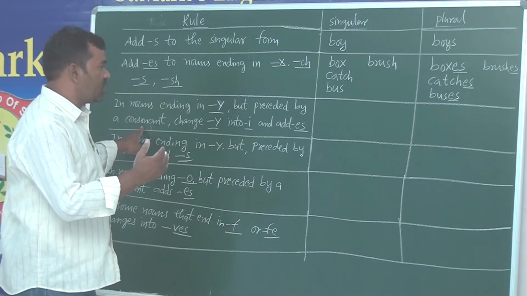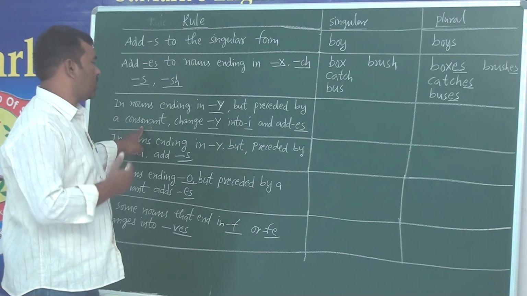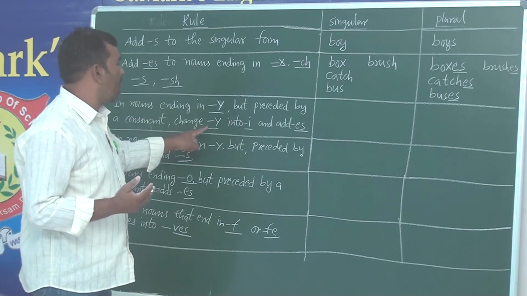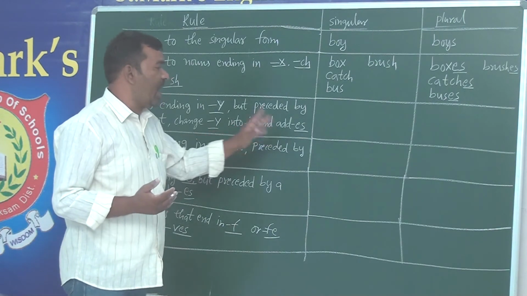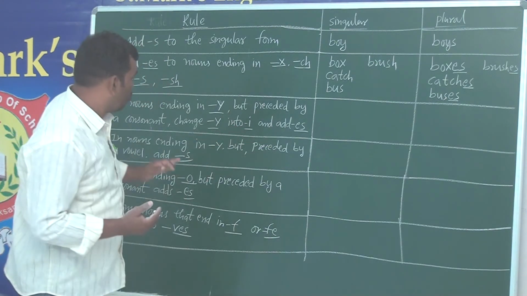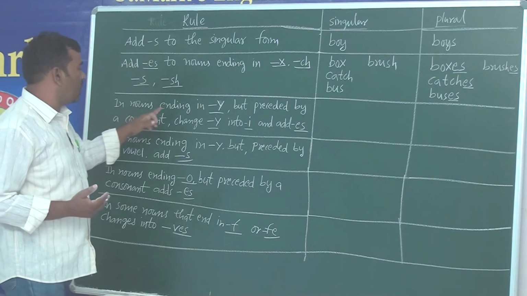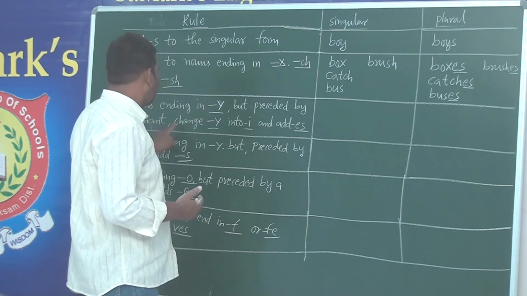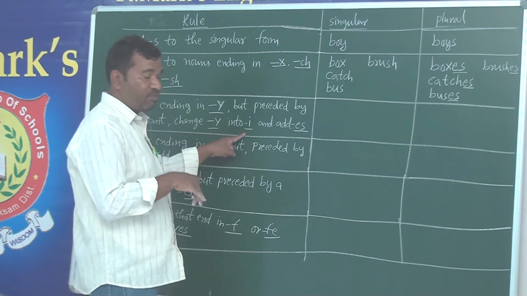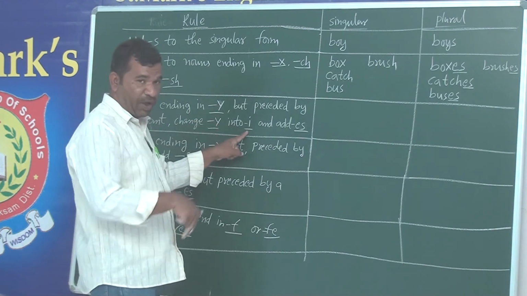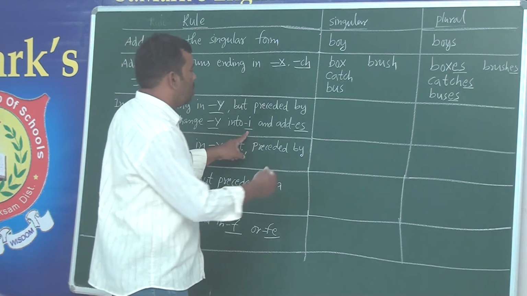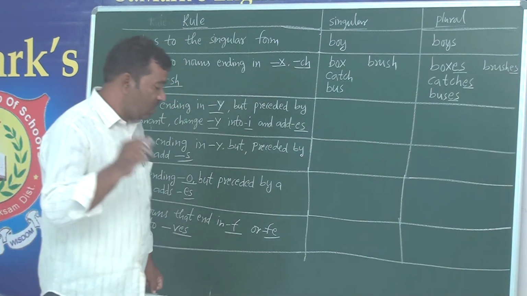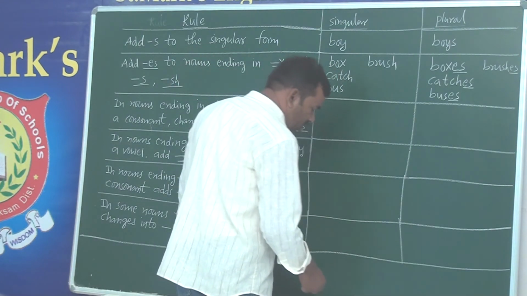If it is a consonant rather than a vowel, change Y into I and add ES. So read this: in nouns ending in Y but preceded by a consonant, change Y into I. This Y changes into I. Later on, E and S have to be added to that. Okay? So let us see what that is.